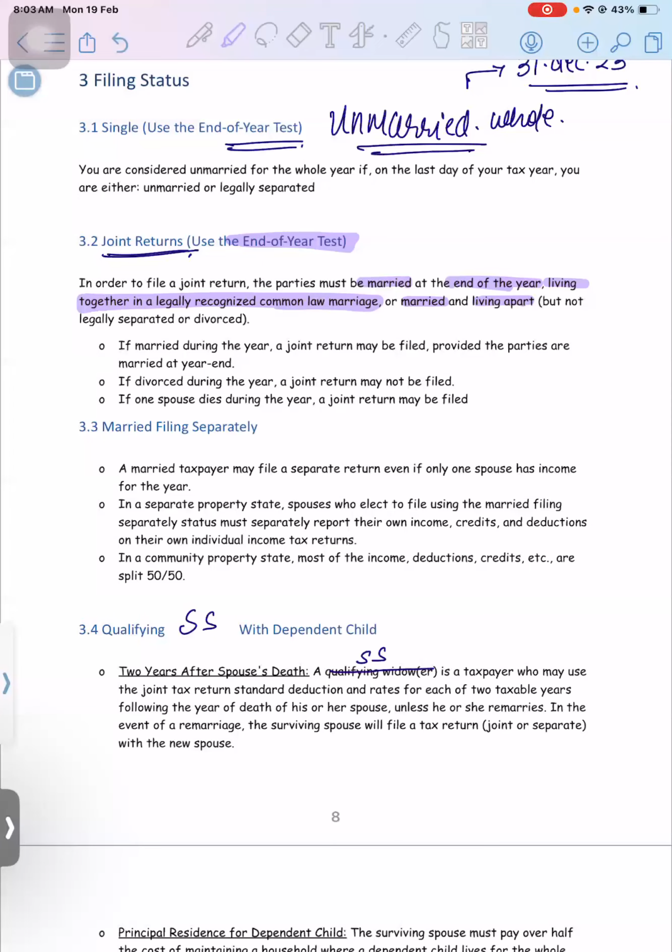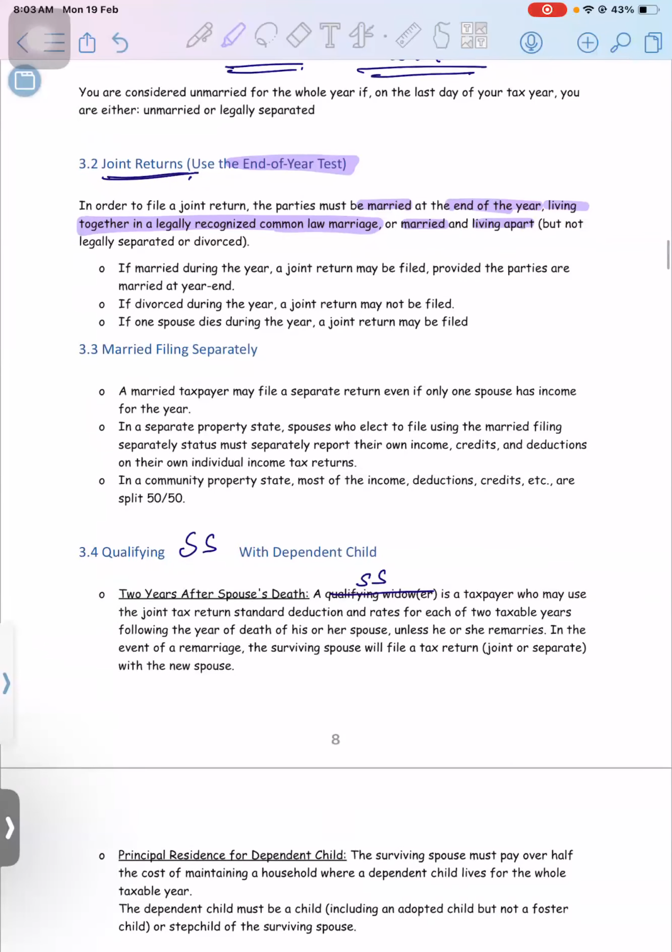In order to file a joint return, the parties must be married at the end of the year. They should be living together in a legally recognized common law marriage. Even if they are not living together, that's fine, but they should not be legally separated, right? So here are some points, you can just read it. If married during the year, a joint return may be filed, provided the parties are married at the end of the year. As I mentioned, the whole year they both are married, but at the end of the year they are divorced, so they can't go for MFJ filing status. Clear, guys?